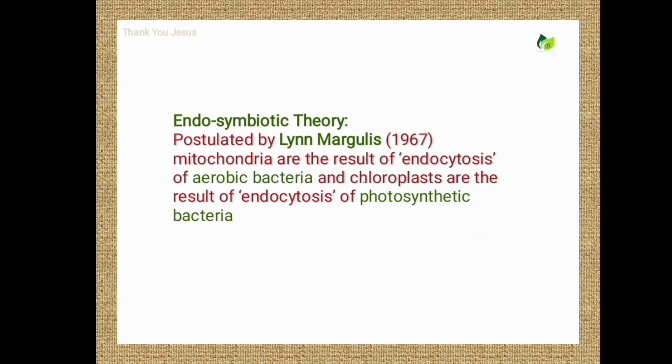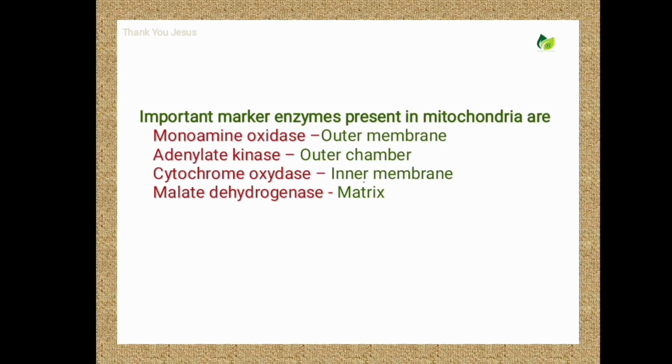According to her, mitochondria are the result of endocytosis of aerobic bacteria, and chloroplasts are the result of endocytosis of photosynthetic bacteria into the cell. This is called the endosymbiotic theory.